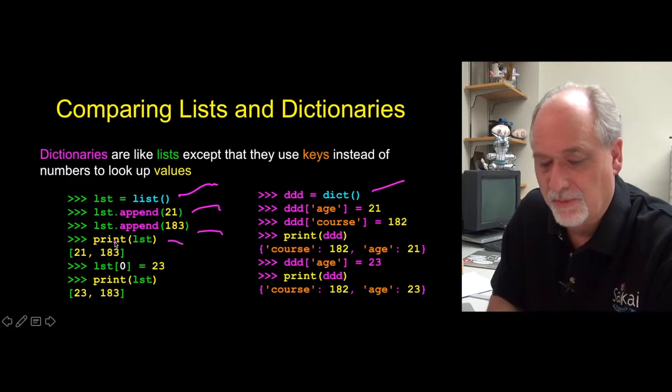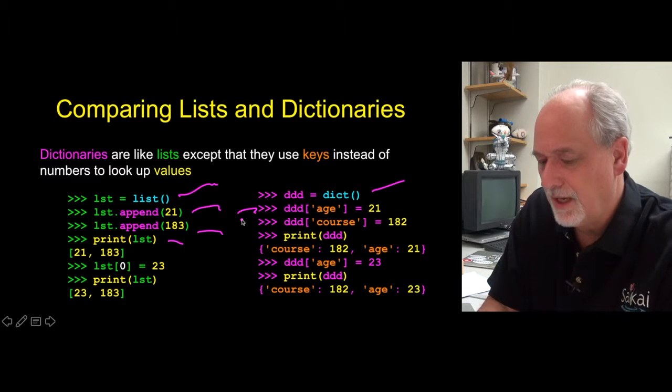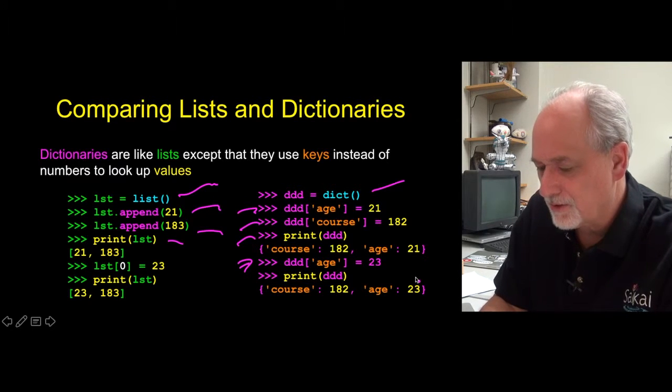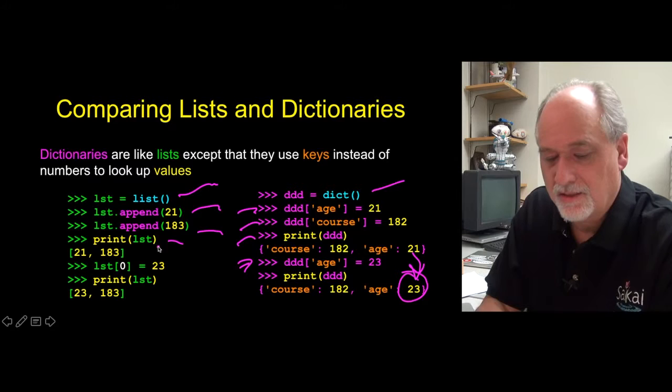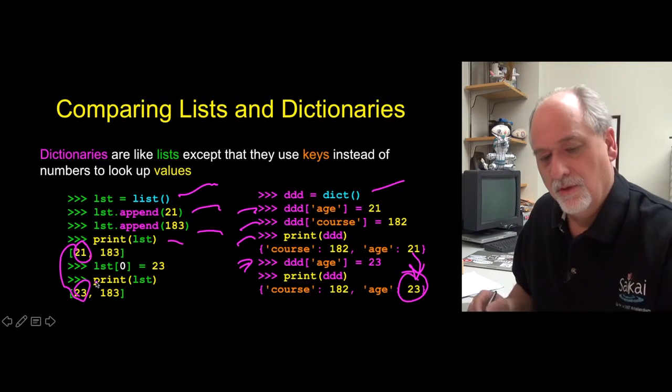We don't see the positions when we print it out because it's sort of implicit. Here we're going to mark 21 with age and stick it in, and mark 182 with course and stick it in, and then we're going to print it out, and there we got course and age mapped. And we can add a 23 and stick it back in age, and that overwrites. So the 21 becomes the 23. We can do the same thing in a list, except we say list of 0, because in lists the indexing is position, and so this 21 becomes 23.